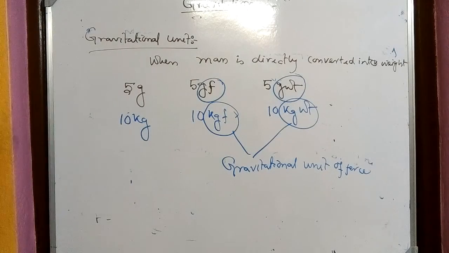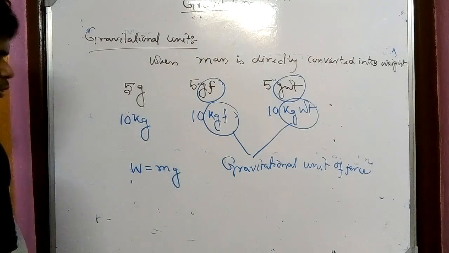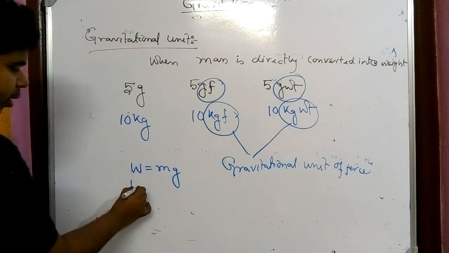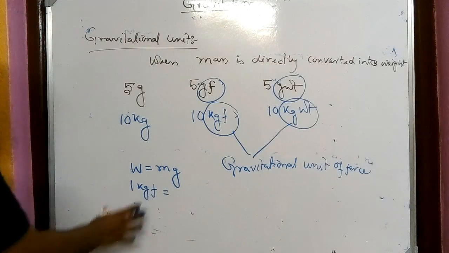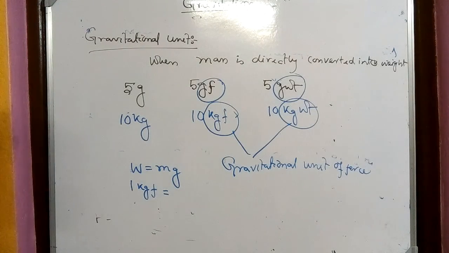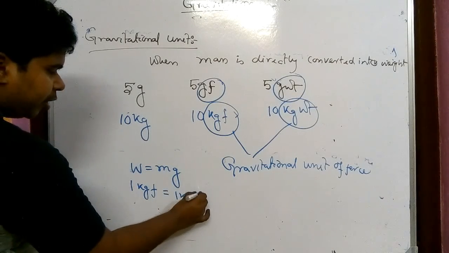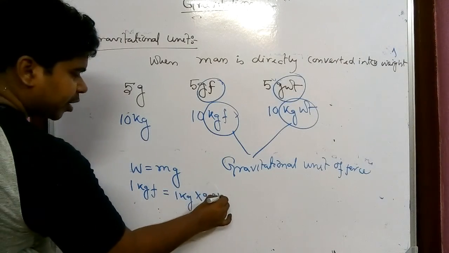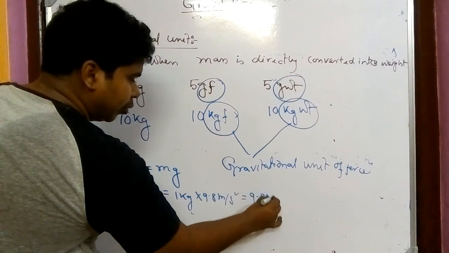Gravitational units of force. As we know, W equals mg, so we can write 1 kgf is equal to the force given by 1 kg mass, that is 1 kg into 9.8 meter per second square, that is 9.8 Newton.